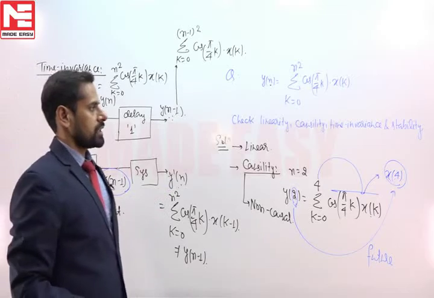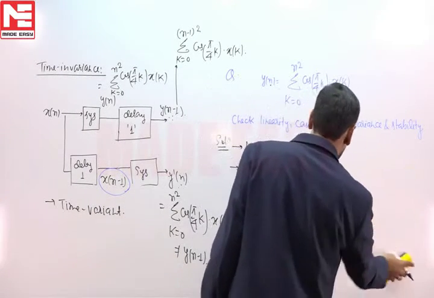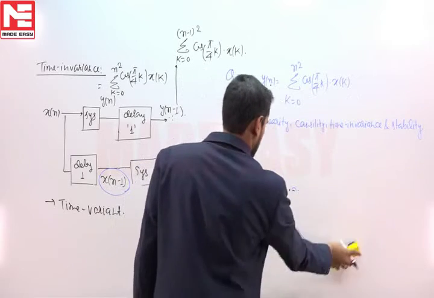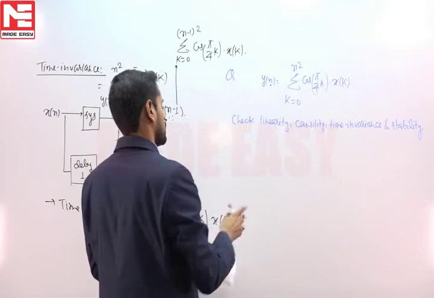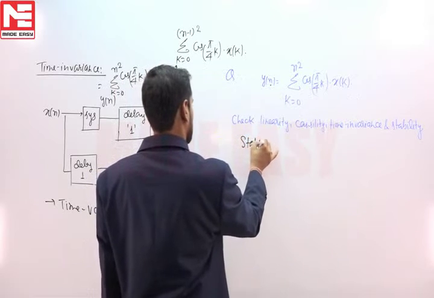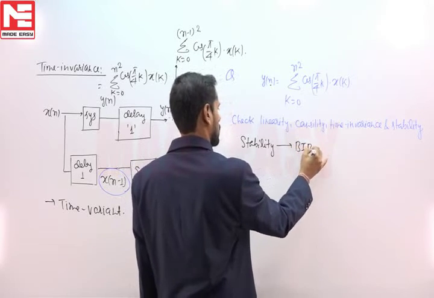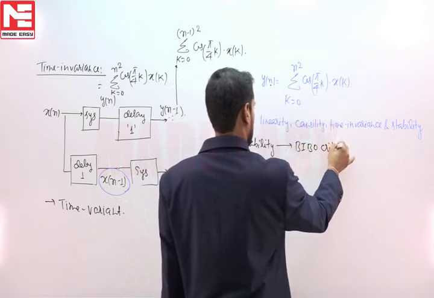Now to check the stability of the system, we will proceed in this way. We will use the BIBO criteria, bounded input, bounded output criteria.